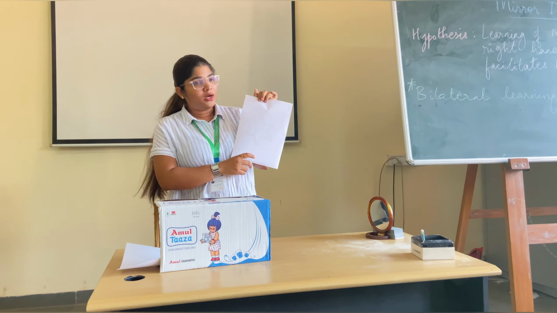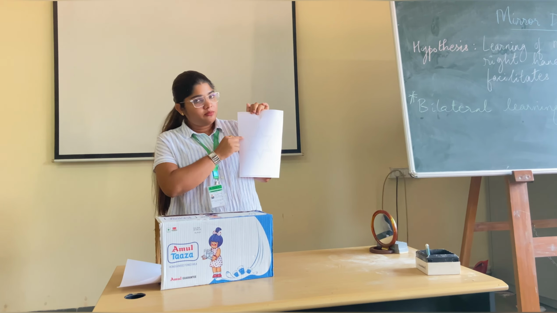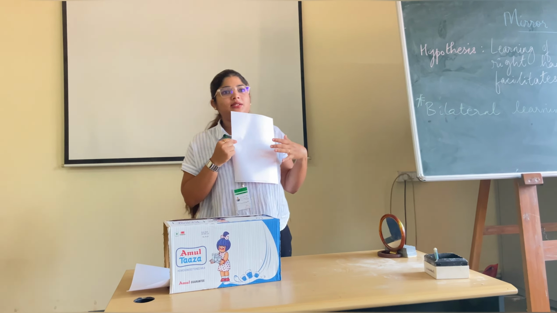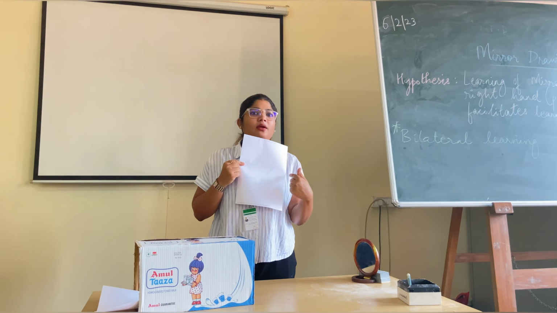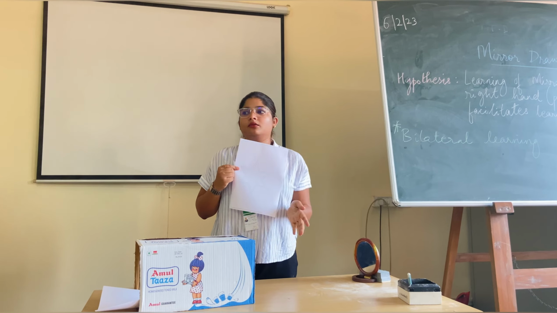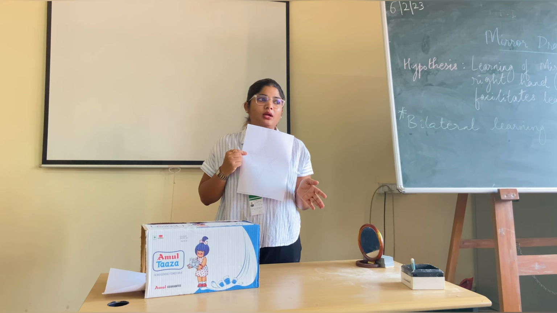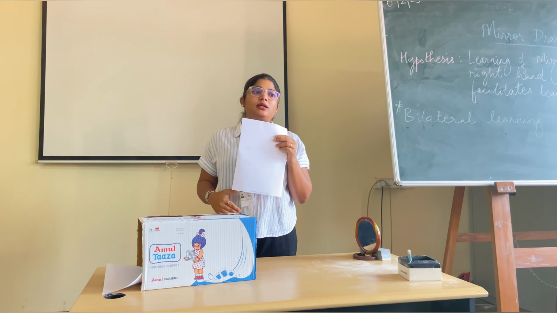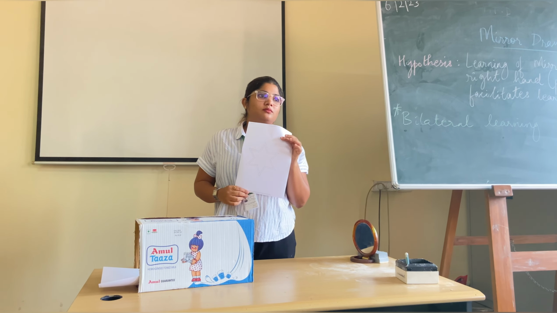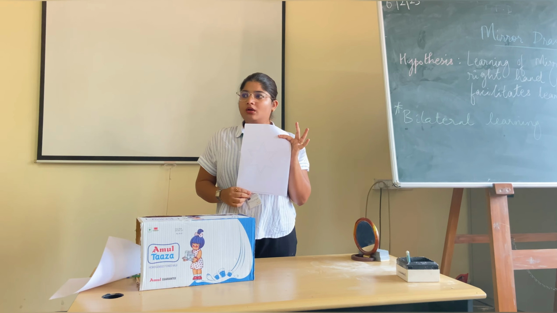So what is an error? Every time the subject touches the line or crosses it and goes in or out and doesn't stay within that frame, it is an error. Now if I ask you, should the errors increase or decrease? Errors should decrease. So what does it indicate if the errors decrease?